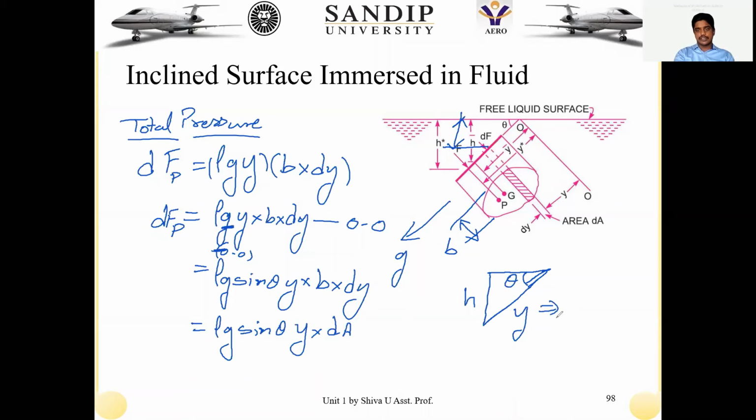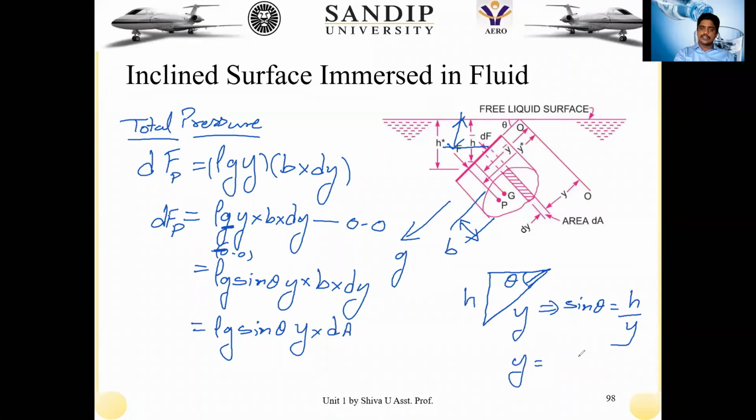In order to equate that to the free surface location, sine theta is equal to h by y. From this, y is equivalent to h by sine theta. So from this I got y in terms of h.